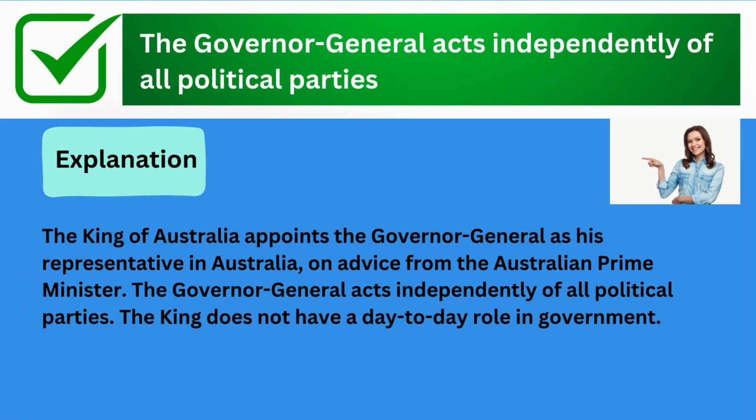The correct answer is the Governor-General acts independently of all political parties. Explanation: the King of Australia appoints the Governor-General as his representative in Australia on advice from the Australian Prime Minister. The Governor-General acts independently of all political parties. The King does not have a day-to-day role in government.